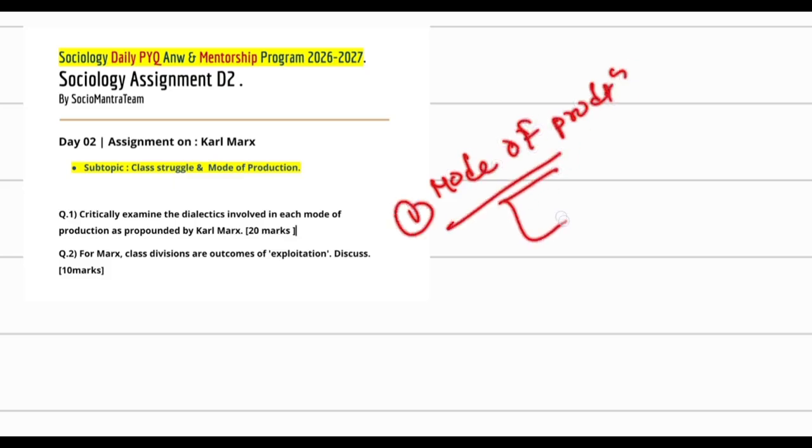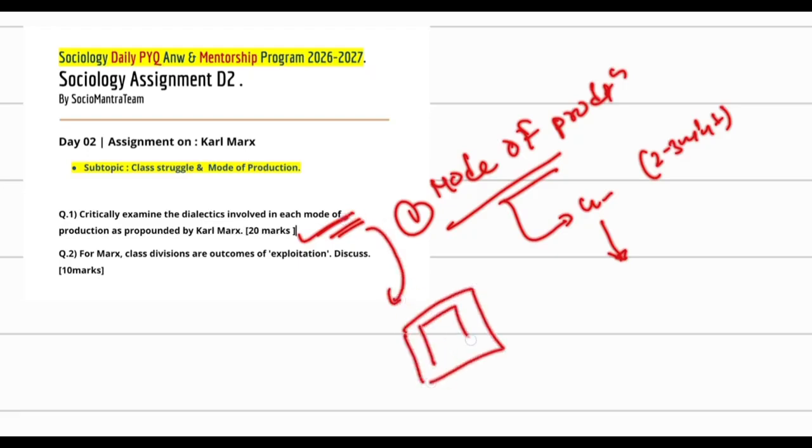Okay. So generally our approach will be like this. First we will talk about what the mode of production is, and after taking the general overview, that is 2 or 3 minutes, we will take the PYQ that was asked in UPSC sociology previous year questions. After that we will check a PYQ copy written by a student of our mentorship program, and you can get a general idea of what kind of mistakes you have to avoid and learn from her copy, and what positive things you can incorporate in your answer writing. Okay, so let's start the session here.